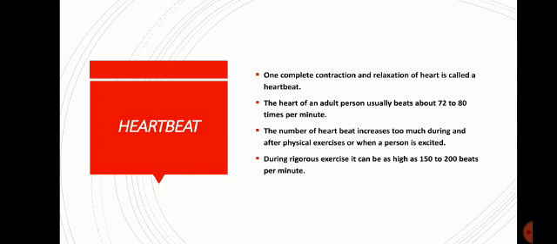Now, as I said, the average heartbeat of an adult person while resting is 72 to 80 times per minute. But it increases too much during and after physical exercise, or whenever a person is excited. Suppose you are running, doing heavy physical exercise, or climbing upstairs, then you will find that the heartbeat has become more than 100 per minute. And if you are doing rigorous physical exercise, then it can be as high as 150 to 200 beats per minute. Now why does it happen?